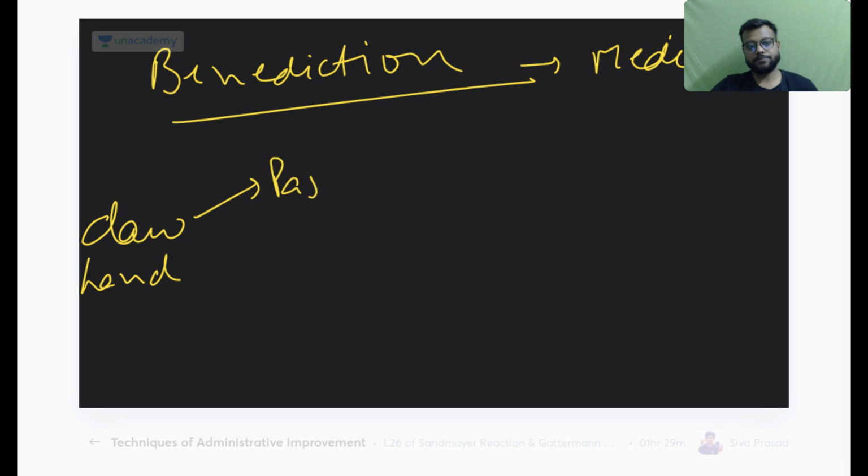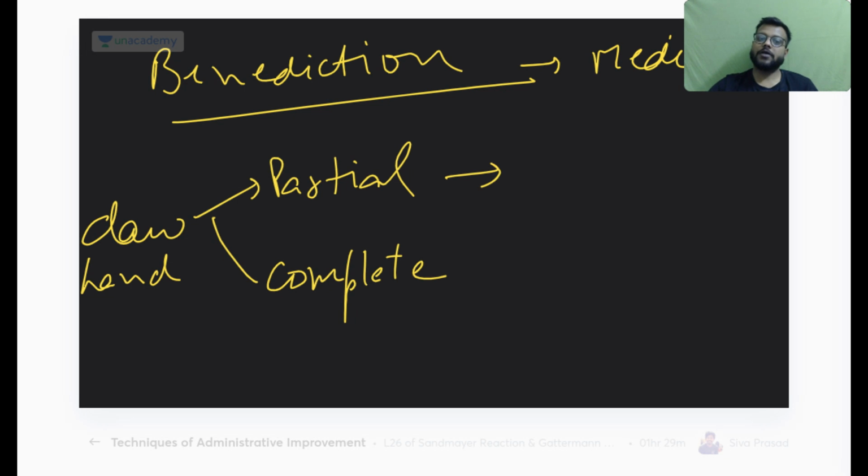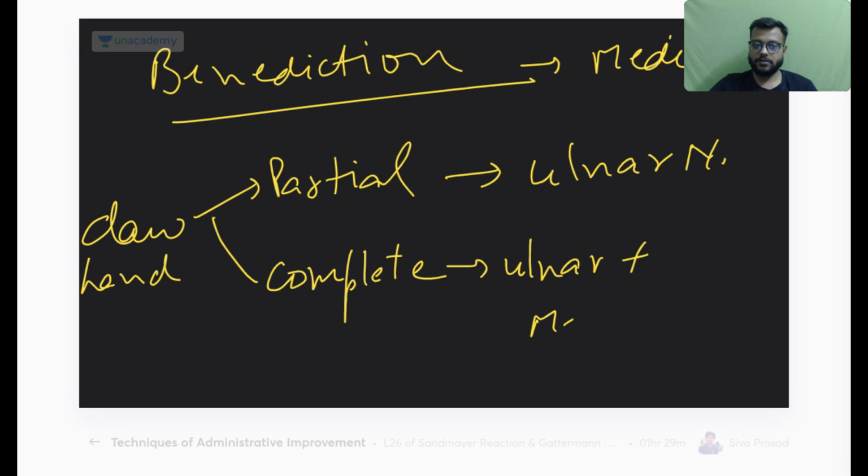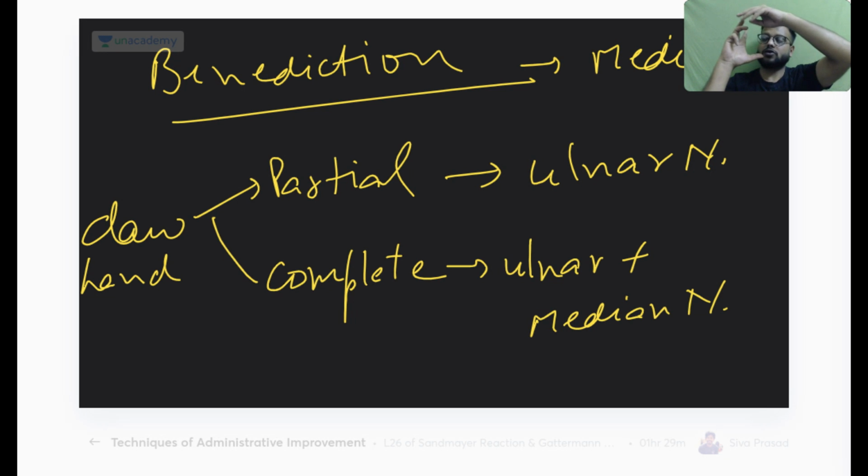two types, partial and complete. In partial there will be injury to only the ulnar nerve, whereas in complete there will be injury to ulnar plus median nerve. Okay, and the ulnar nerve supplies the 1.5 fingers, the ring and the little finger. So if the ulnar nerve is injured, you will not be able to flex these two fingers, or there will be clawing of these two fingers only. This will be your